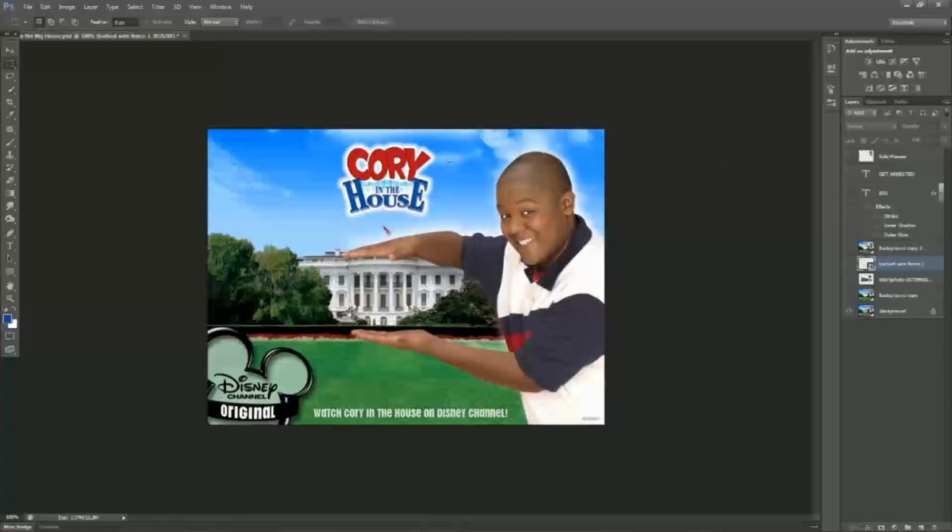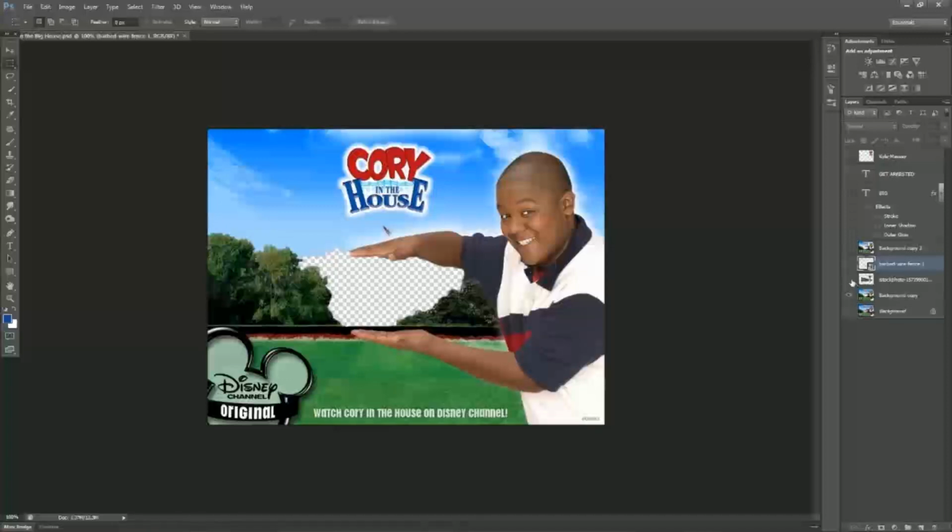The next thing I did was make a copy, and I erased the White House from it, because what we're doing is replacing the White House with a prison, changing it to Cory in the Big House.